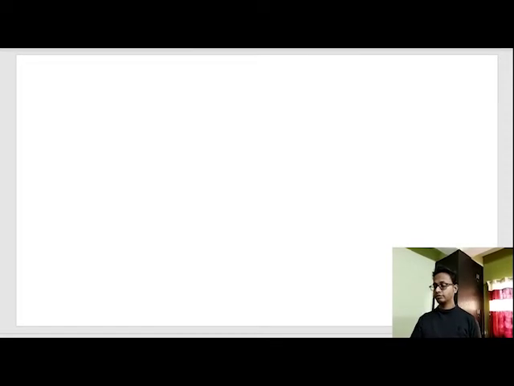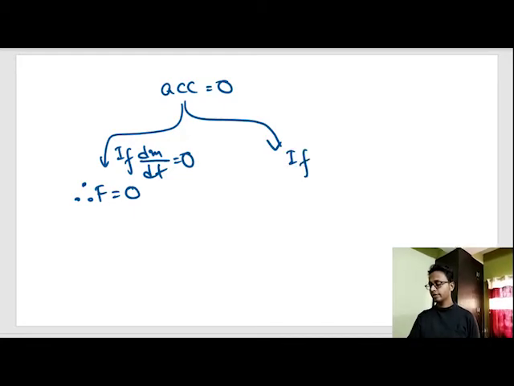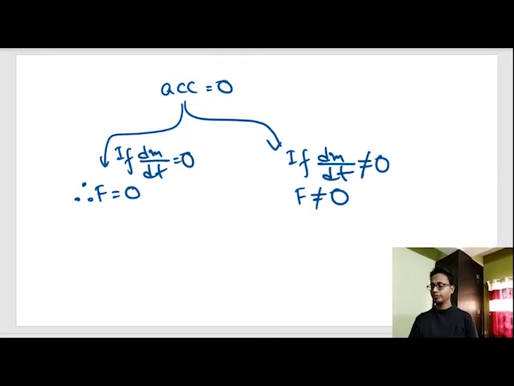Let's draw a tree diagram. Acceleration is equal to 0. If change in mass is also equal to 0, as in 90% or 99% of the cases, that means the mass of the body remains constant. Therefore, force is equal to 0. If dm by dt, or change of mass, is not equal to 0, as in the case of a rocket where the body is changing its mass, then force can be of any value. Force will be of some value, not equal to 0.